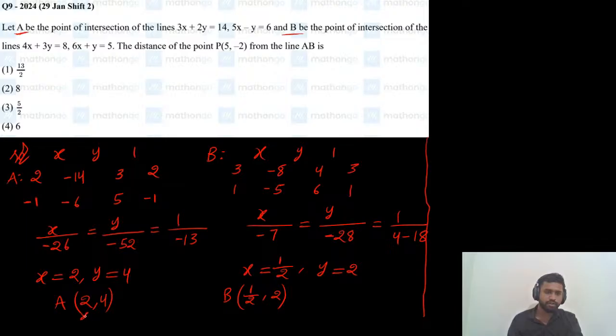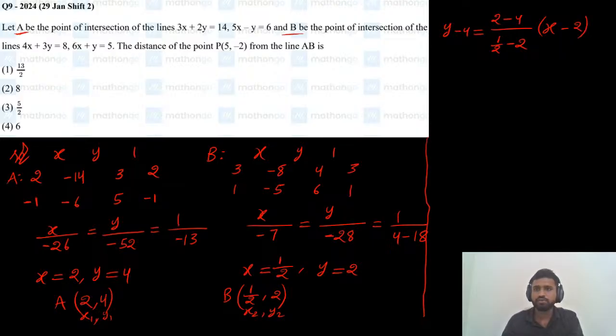For using the two-point formula, I am considering this as (x1, y1), and this point I am considering as (x2, y2). Okay, so by using the two-point form, y - y1 = (y2 - y1) / (x2 - x1) times (x - x1).